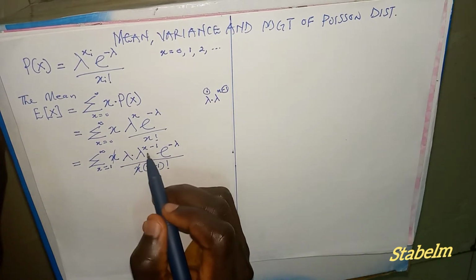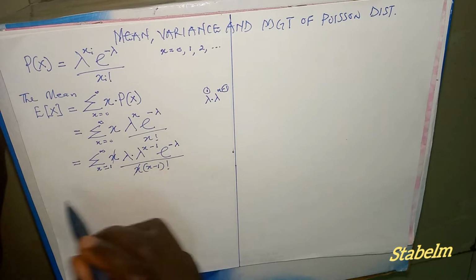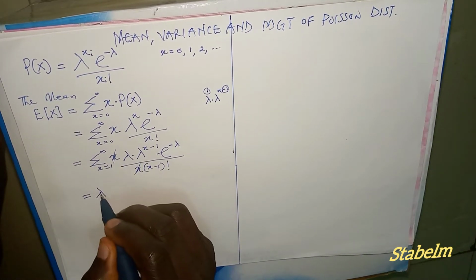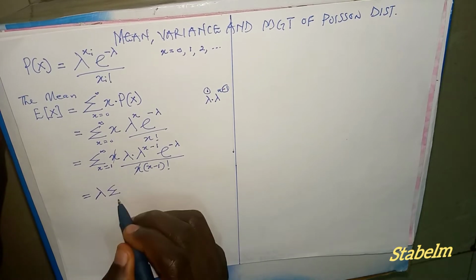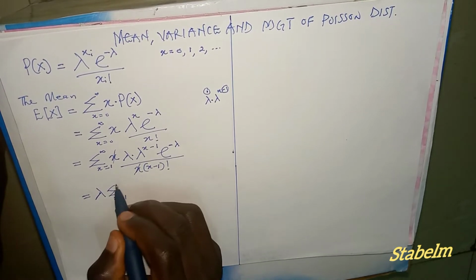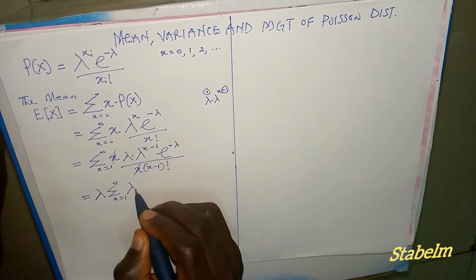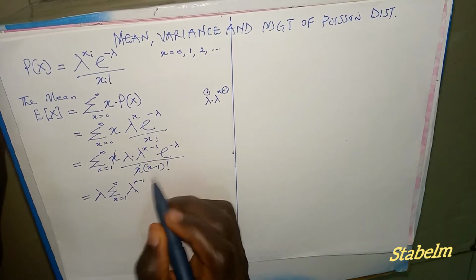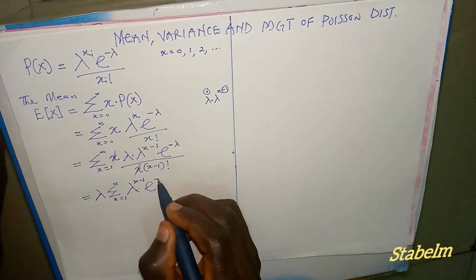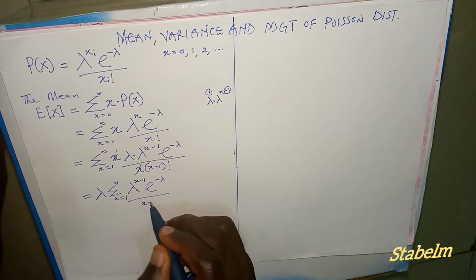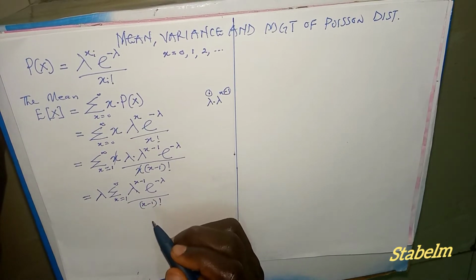Now, lambda has nothing to do with the random variable here, so we take it outside. This equals lambda times the summation where x goes from 1 to positive infinity of lambda raised to power x minus 1, exponential minus lambda, divided by x minus 1 factorial.